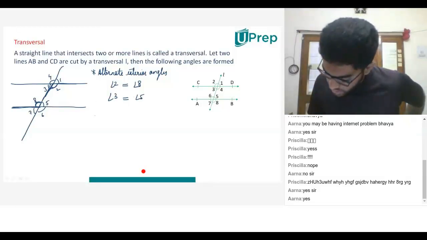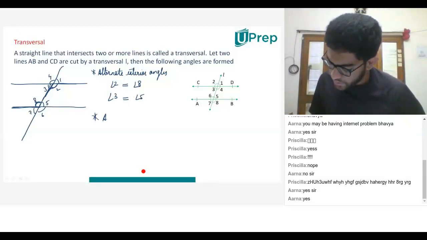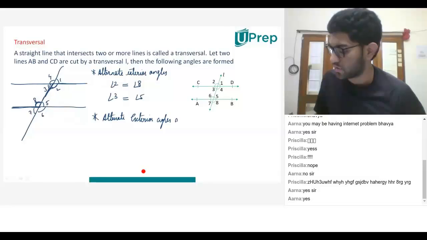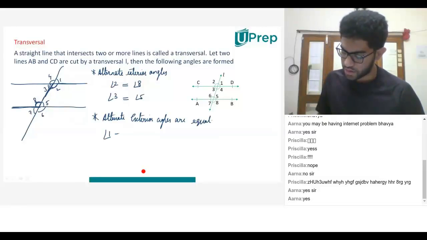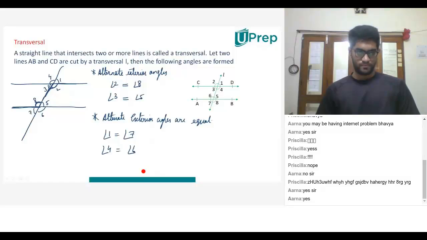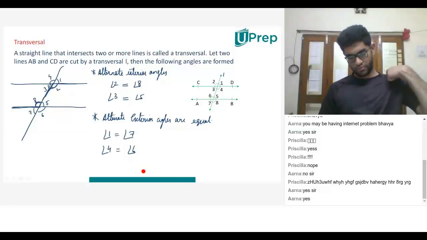So the next concept, the fourth property, is simple: alternate exterior angles are equal. So angle 1 is equal to angle 7, angle 4 is equal to angle 6. Are we clear? Any doubts? No, sir.